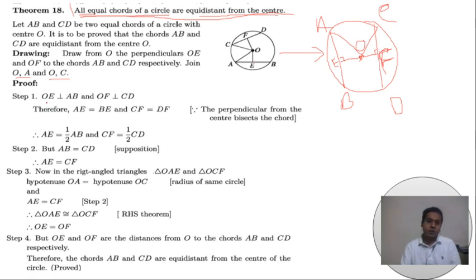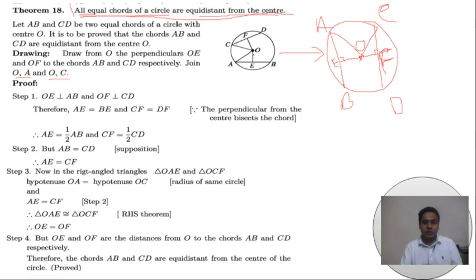That means OE is perpendicular to AB and OF is perpendicular to CD. Then AB and CD are bisected by those perpendicular lines according to theorem 17.